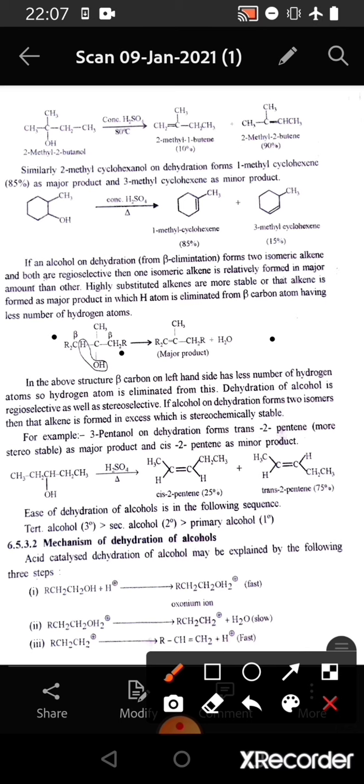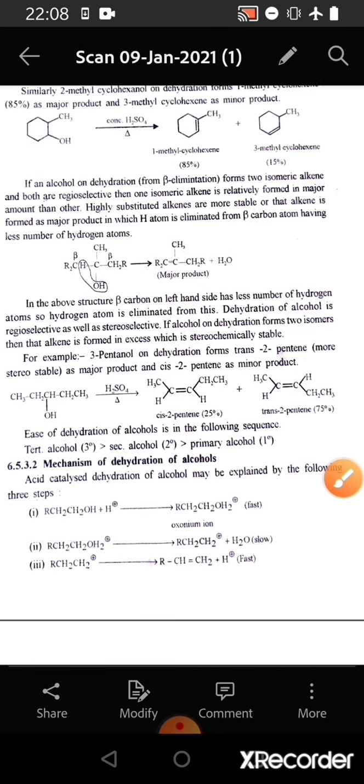and dehydration of alcohol is regioselective as well as stereoselective. If alcohol on dehydration forms 2 isomers, then that alkene is formed in excess which is stereochemically stable. For example, if we consider 2-pentanol, then we see that the major product will be trans-2-pentene, which is regioselective, and it is seen that this is more stereochemically stable, and the minor product is cis-2-pentene, which is less stereochemically stable.